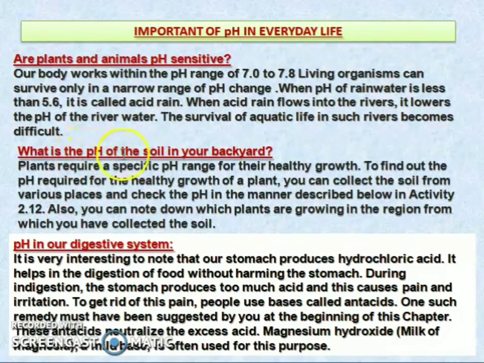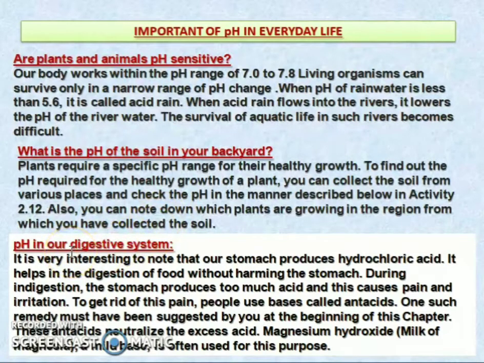What is the pH of the soil in your backyard? Plants require a specific pH range for their healthy growth. To find out the pH required for the healthy growth of a plant, you can collect soil from various places and check the pH in the manner described in Activity 2.12. Also, you can note down which plants are growing in the region from which you have collected the soil.